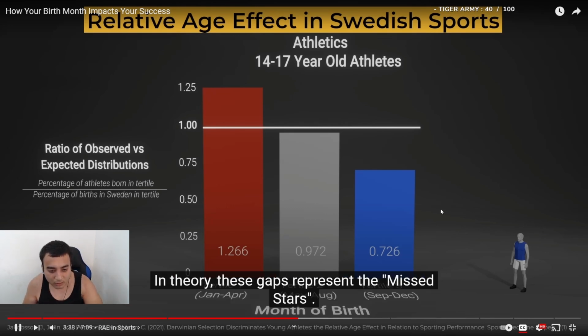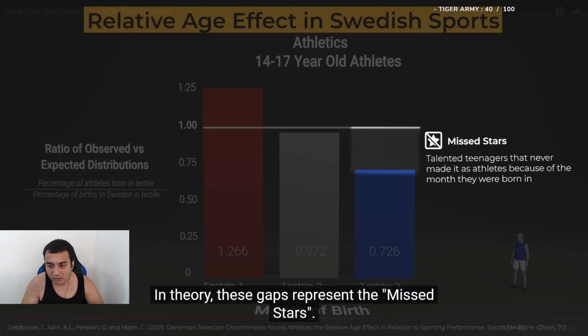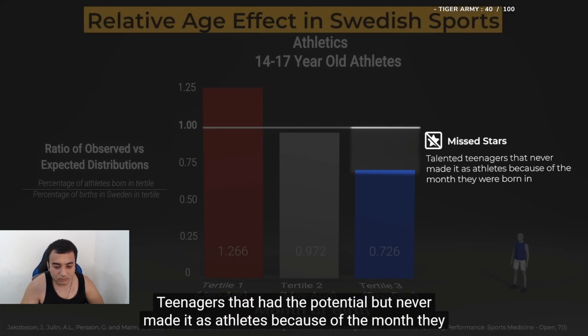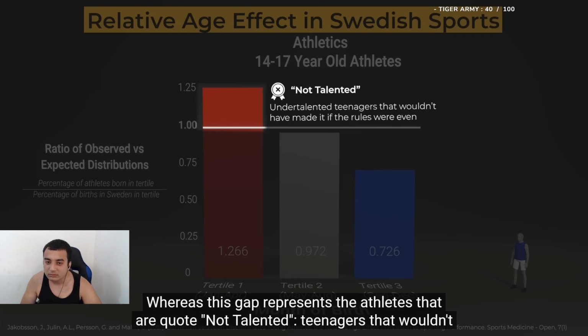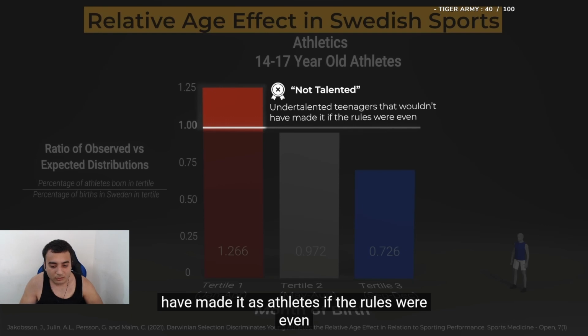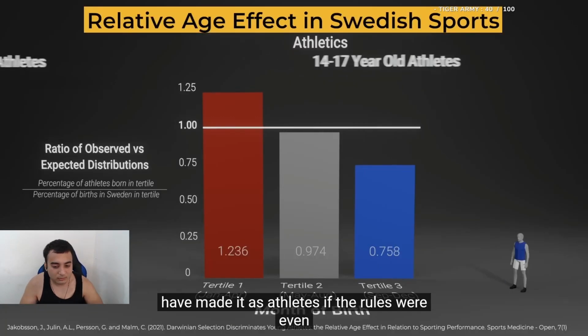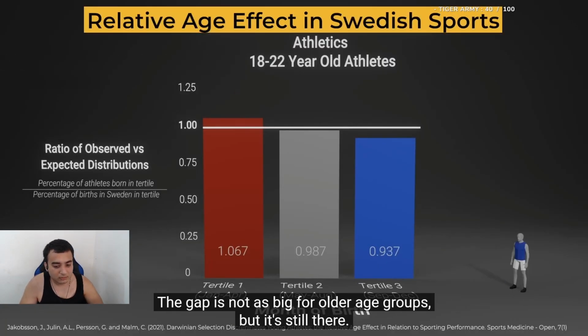In theory, these gaps represent the missed stars: teenagers that had the potential but never made it as athletes because of the month they were born in. Whereas the other gap represents the athletes that are not talented, teenagers that wouldn't have made it as athletes if the rules were even. The gap is not as big for older age groups, but it's still there.